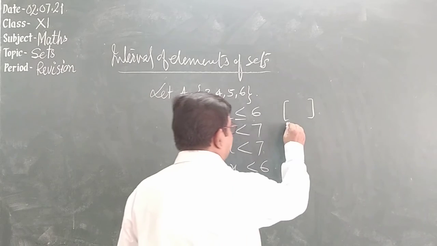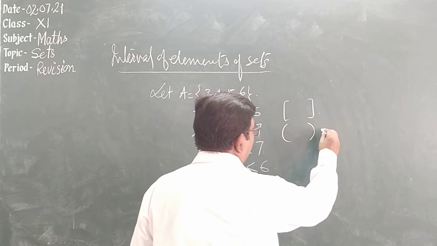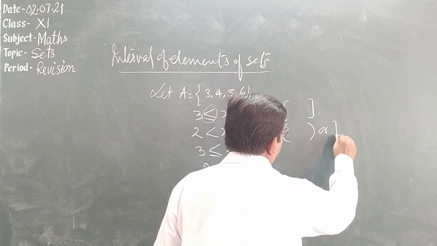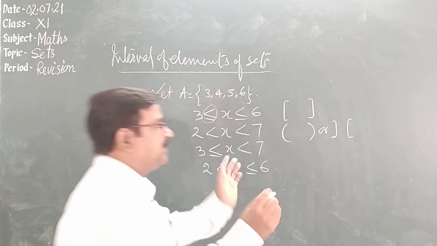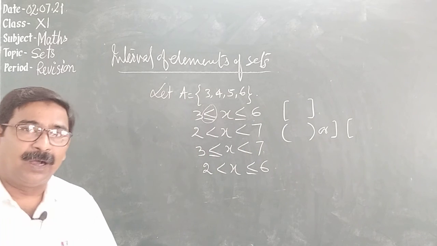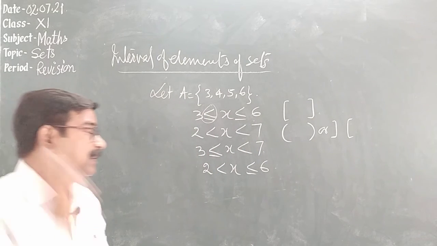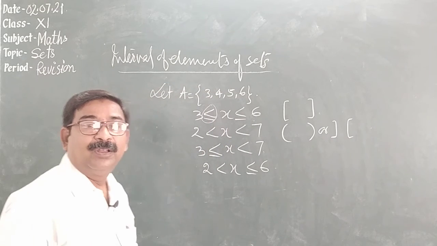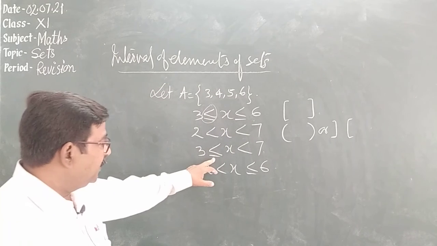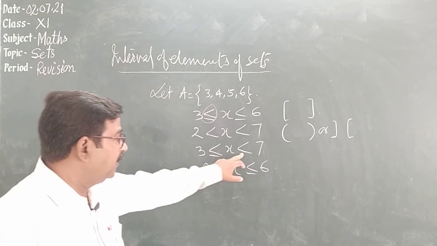We write like this with small brackets, and the opposite is square brackets. This is an open interval and this one is also an open interval. See, here we have closed and open.